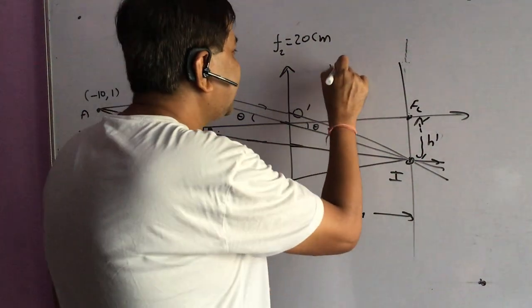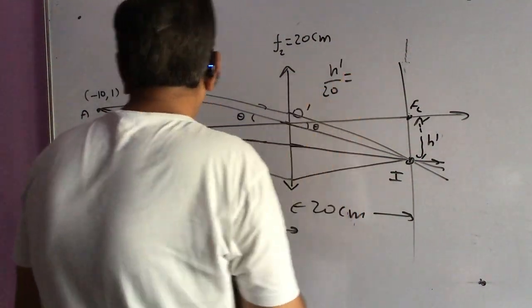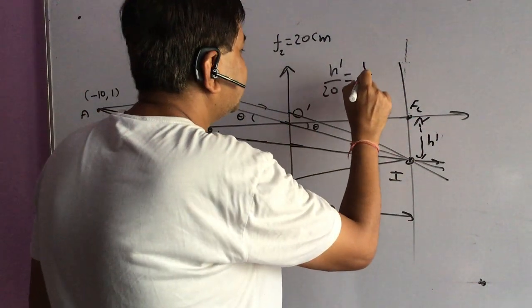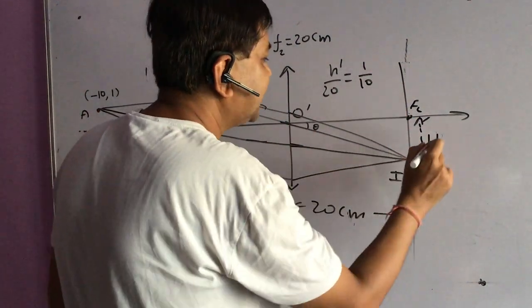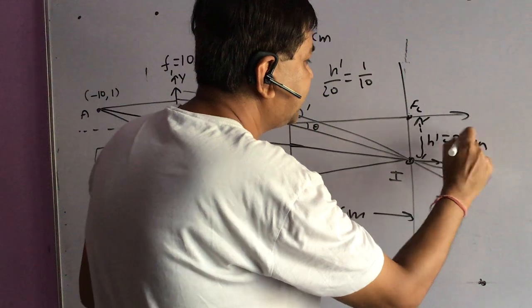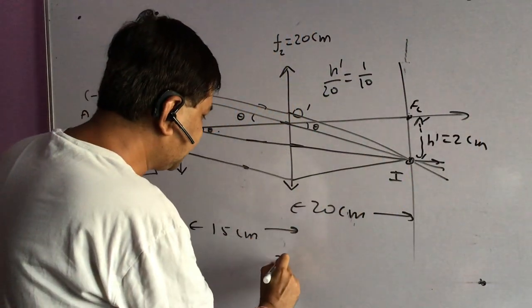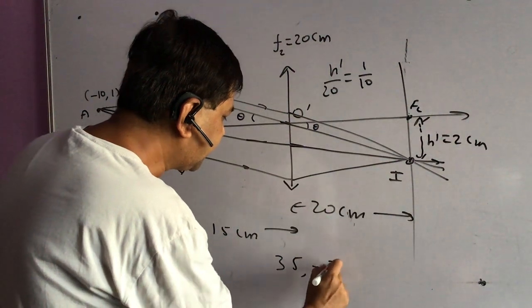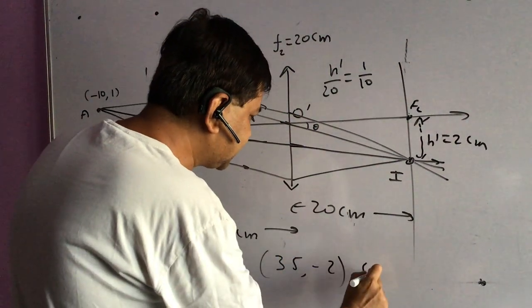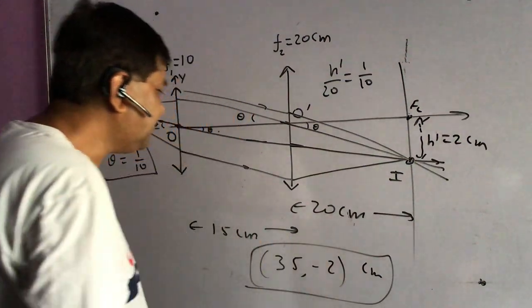So h dash by 20 is equal to 1 by 10. Solving it, I am getting h dash is equal to 2 centimeter, and it is below. So the final coordinate for the final image is going to be (35, minus 2) in centimeters obviously. So this is the answer of the second question.